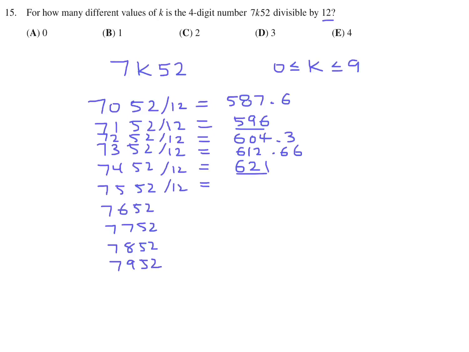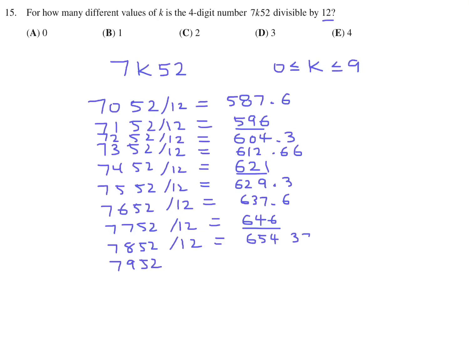7552 divisible by 12. So you just keep going like this and see which ones are divisible by 12 by giving a whole number. 7652 is 637.6. 7752 is exactly 646. 7852 divided by 12 is 654.37.